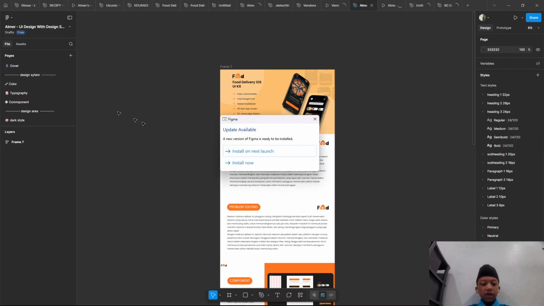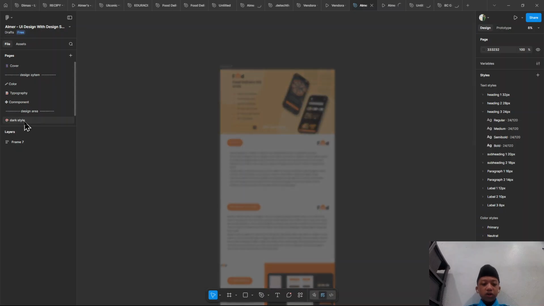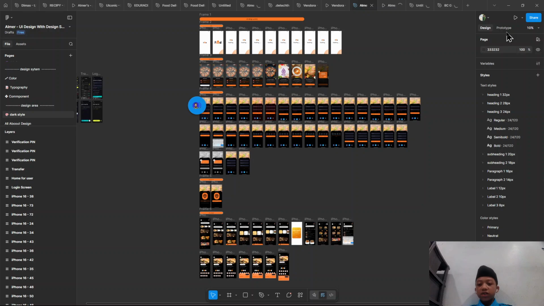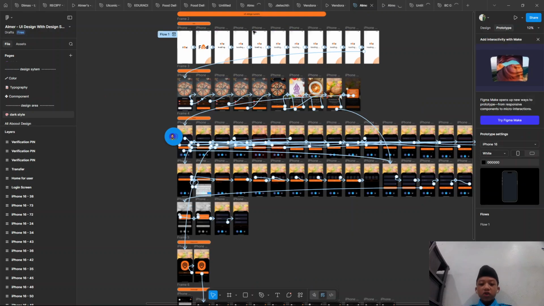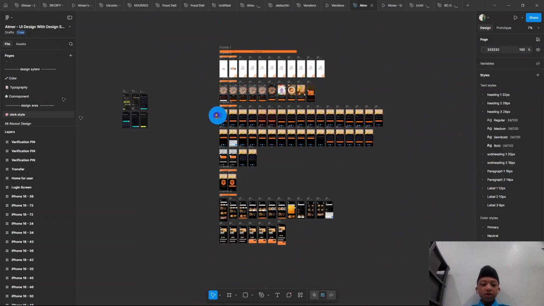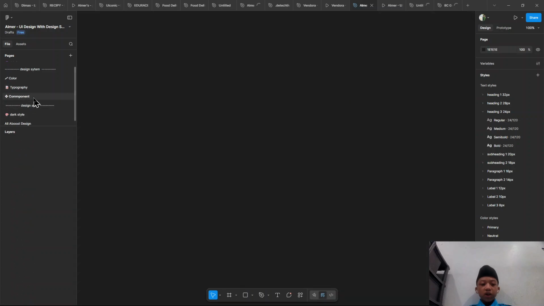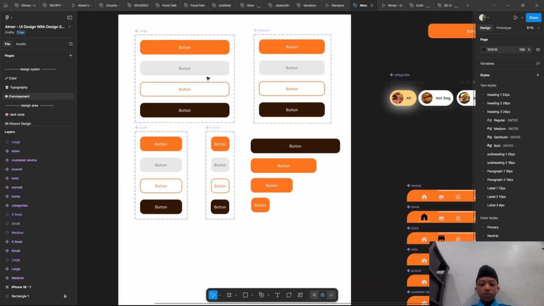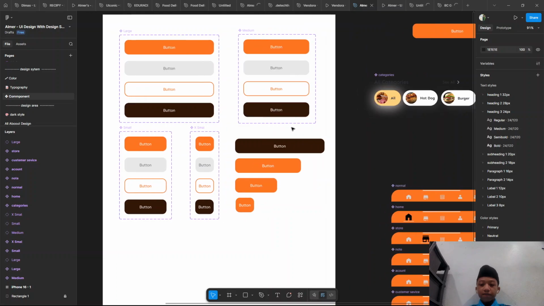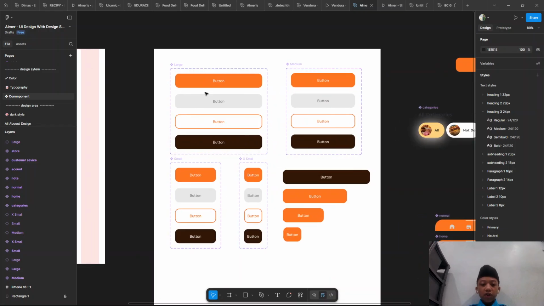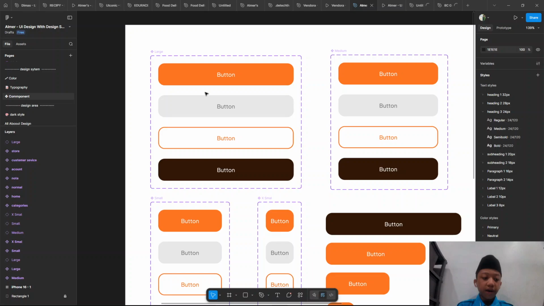Okay, so for example, this UI design. I will tell you before, there are many frames in here and there is a plot tab 2 in here, you can see, and this connects to others. But in here we do not learn about the plot type, we learn about components. So here you can see there is a component: the large button, medium, small, and very small. I made many components in here, so I just show you how to make a component in Figma.